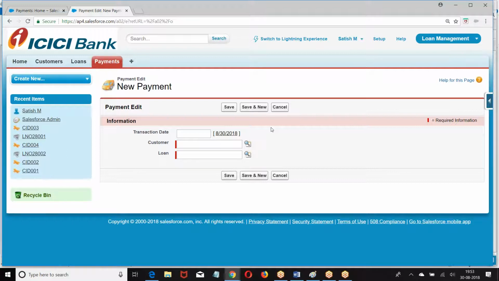So we have seen master detail and we have seen junction object. Let us go to the next relation, which is the lookup relation. The third relation we have is the lookup relation.